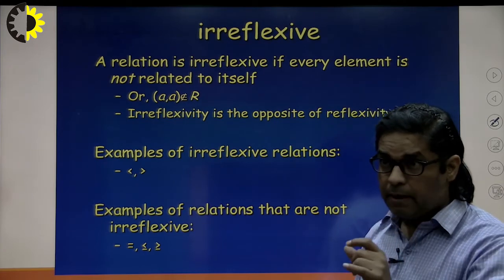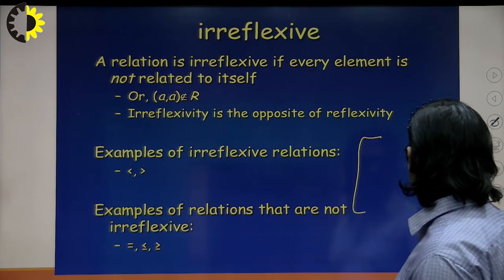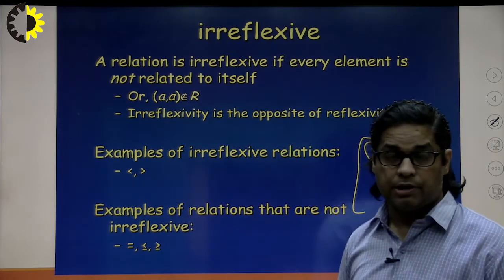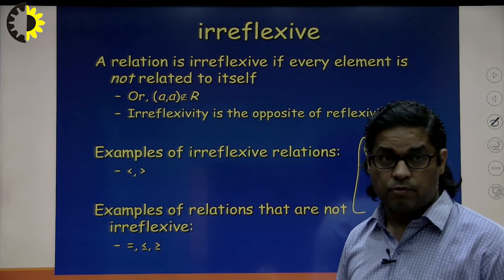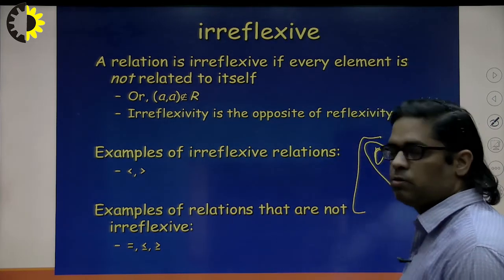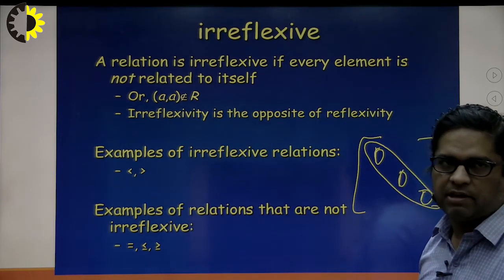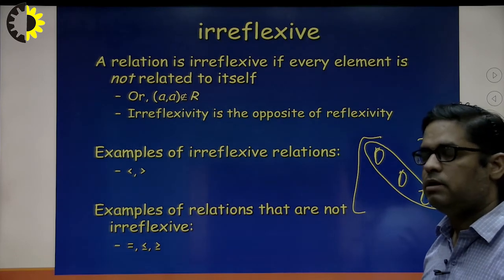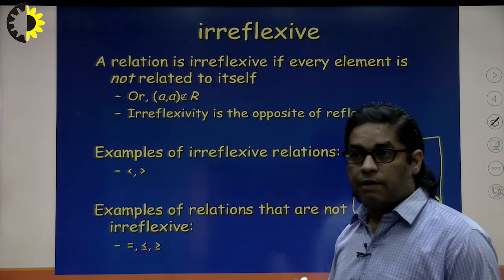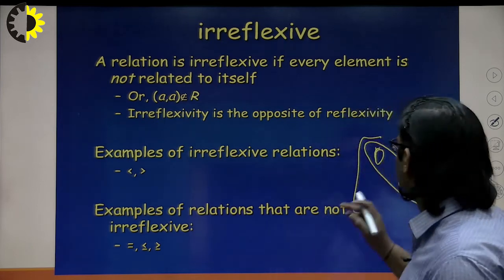In the matrix, if any 1 appears on the main diagonal, then it is not going to be irreflexive. For a matrix to be irreflexive, all diagonal elements should be 0. Just by seeing the graph or the matrix of the relationship we can find whether it is irreflexive or not. If we don't have a self loop for any node, then it is irreflexive. If even a single self loop exists, then it is not irreflexive.